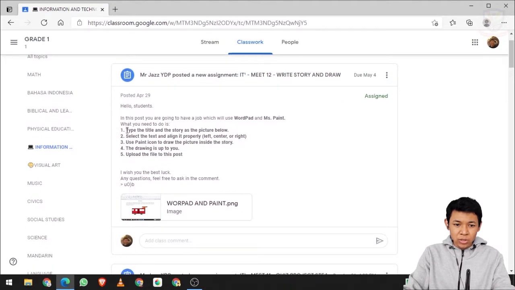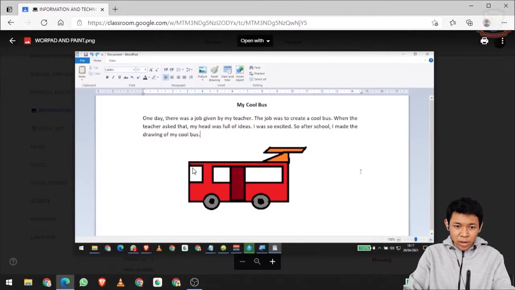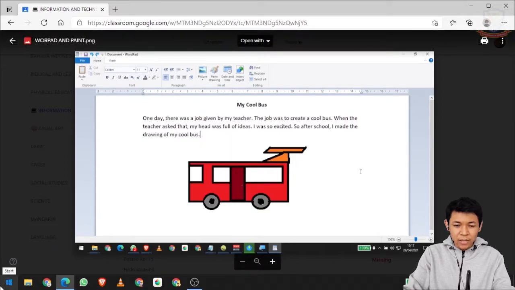There are the instructions you need to read first. This is the preview of the work that we have to do. These are the texts that we need to follow, while the picture is up to us.